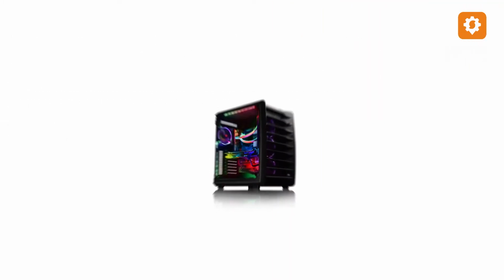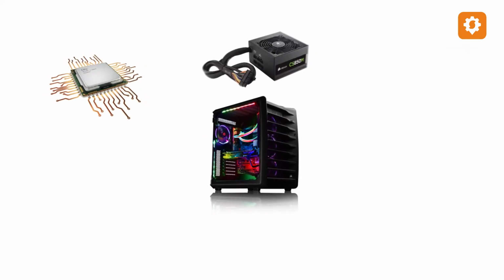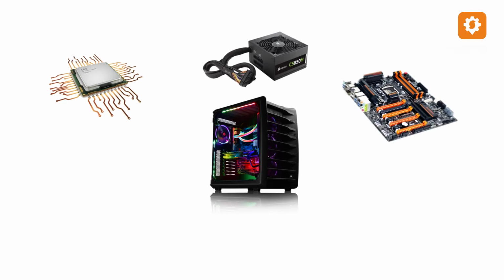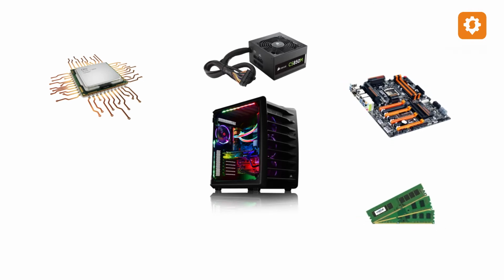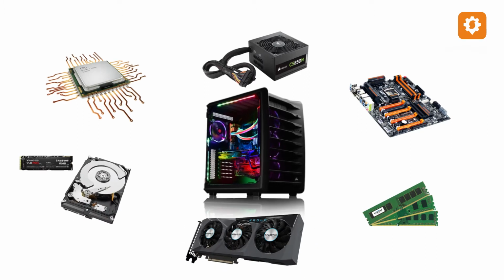Basic components of a PC are the case, central processing unit (CPU), power supply unit (PSU), motherboard, random access memory (RAM), graphical processing unit (GPU), and storage, either a hard drive or a solid state drive.